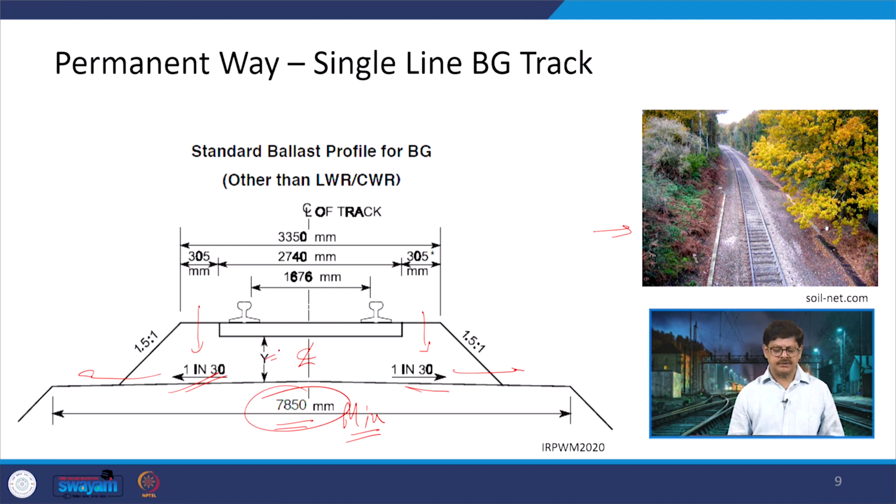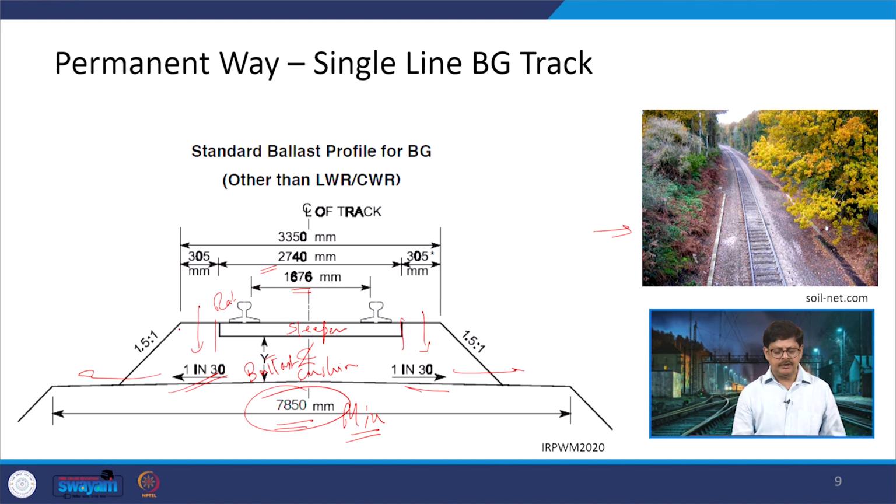This Y is the ballast cushion. And in this ballast cushion, the sleeper is being provided, whatever the type of sleeper may be. Nowadays, we are mostly working with the concrete sleeper. And then at the top of that, the rails are there. The gap between the two rails is 1676, that defines it's a broad gauge. With the sleepers, it is 2740 mm, that means from this point to this point.